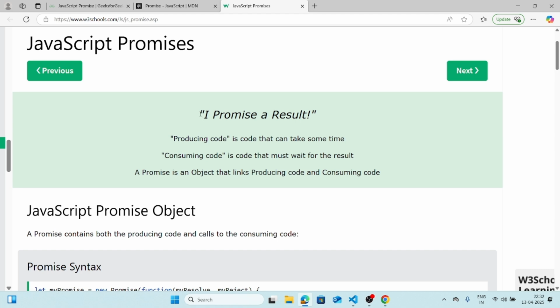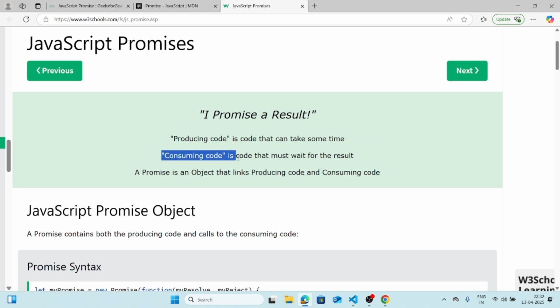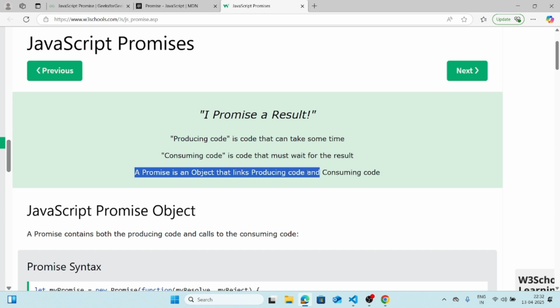And yeah, before closing this video, I have a good quote for you. In terms of promise, I promise a result. Okay, this is from W3Schools. I promise a result. Producing code is code that can take some time. Consuming code is code that must wait for the result. A promise is an object that links producing code and consuming code.